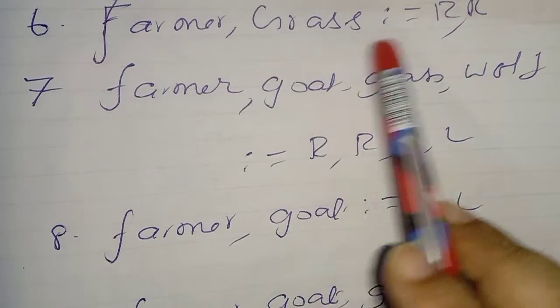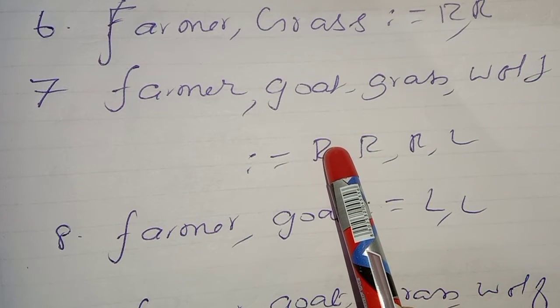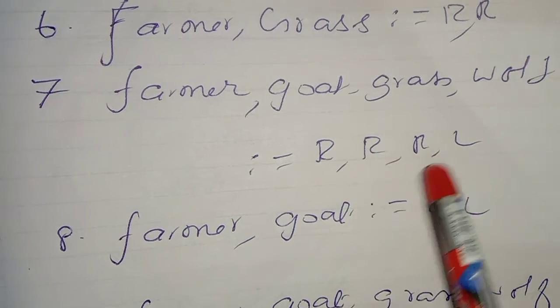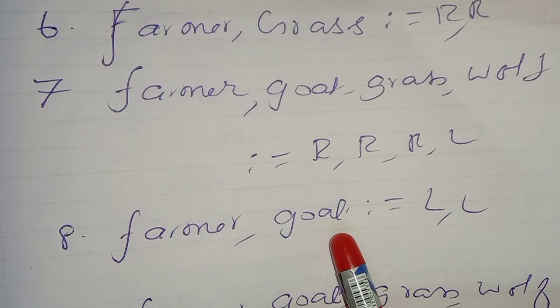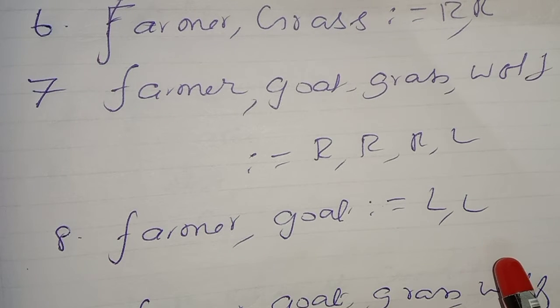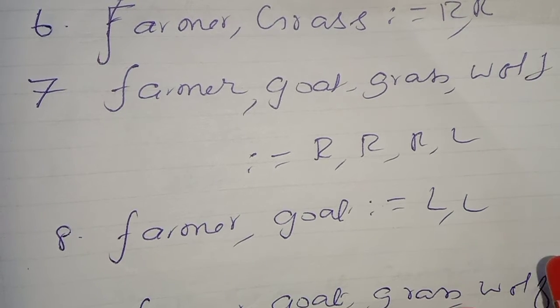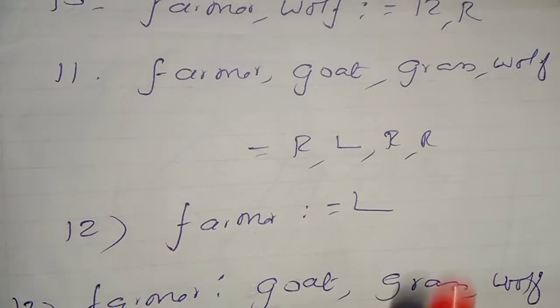The second one comes on the left-hand side. I can say one more example: farmer and goat. First, the goat will go. Second, the grass will come. Third, the goat will come and the farmer will come. How is the mechanism? So simple, so simple. I'll teach you.